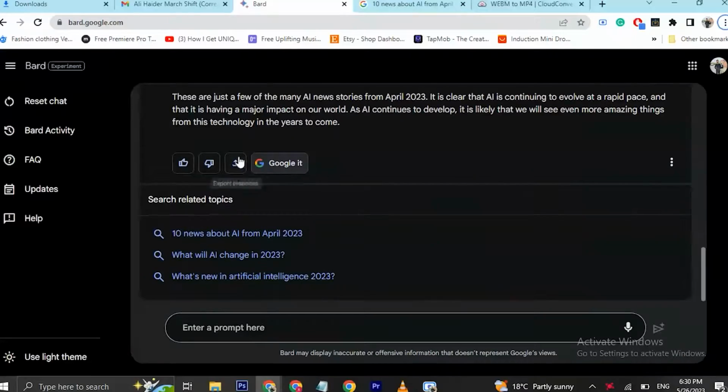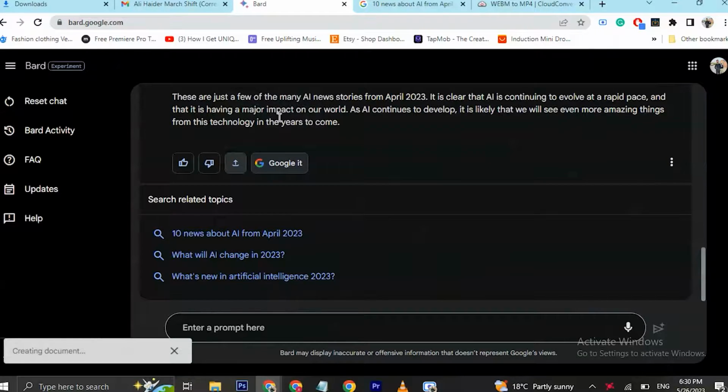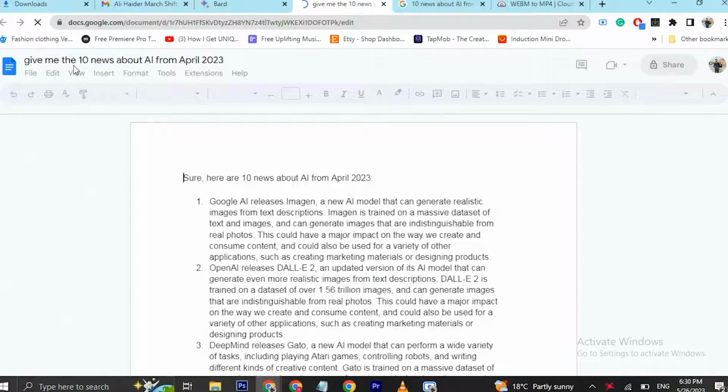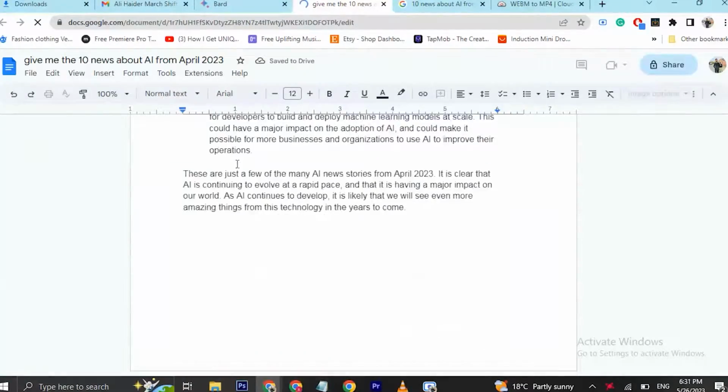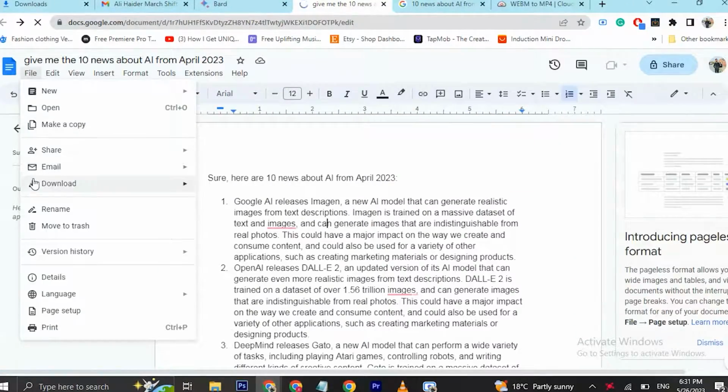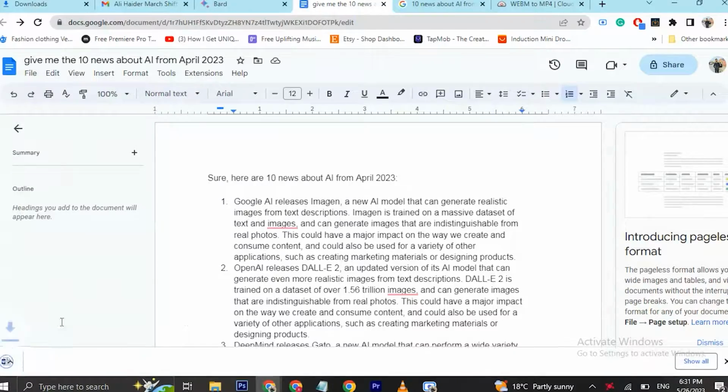The next thing is whenever you want to save the response from ChatGPT, you need to copy that response, create a new file, paste it and save that file. But with Bard AI, you can do this by just one click. So click this arrow button here. Here you will have 2 options, draft in Gmail or export to Docs. Click here and it will create a doc file with your prompt as the title of the document and the content already pasted. And this way you can download it from here to your PC.